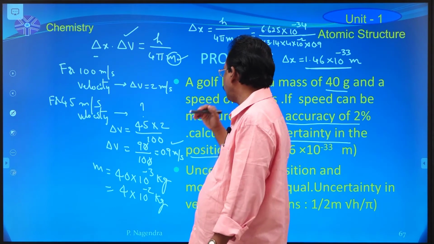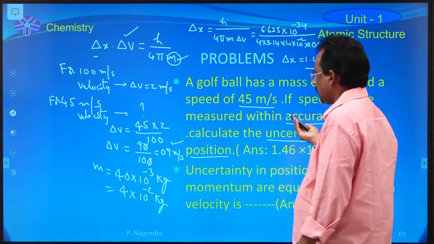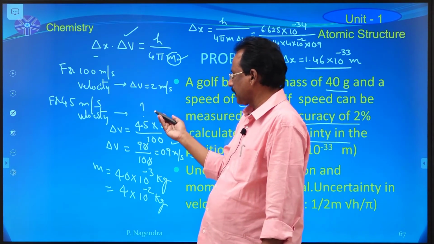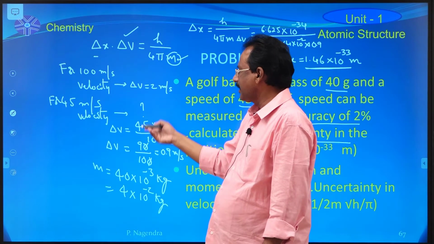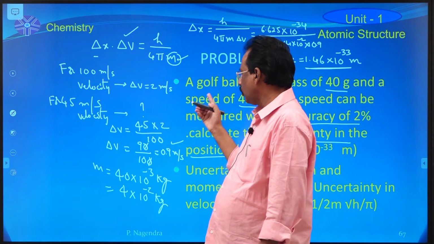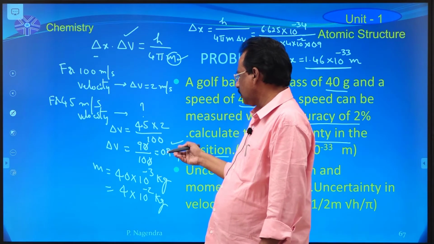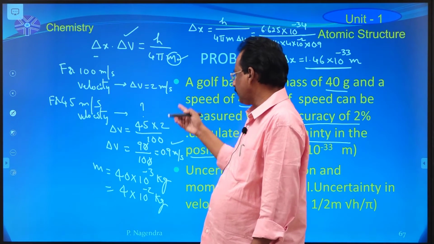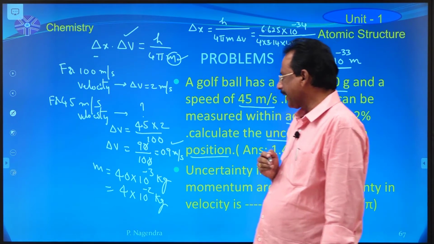Here the very important point in this problem is, if the speed can be measured within accuracy of 2%, it indicates for 100 meter per second speed, delta v is equal to 2 meter per second. Actually, this golf ball velocity is 45 meter per second. So for 45 meter per second velocity, the less accuracy in the determination of velocity of the golf ball is equal to 0.9 meter per second. All these values are in MKS system.